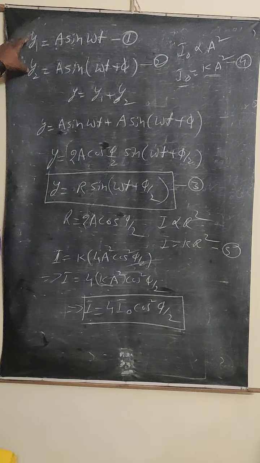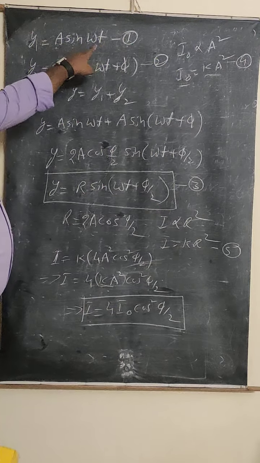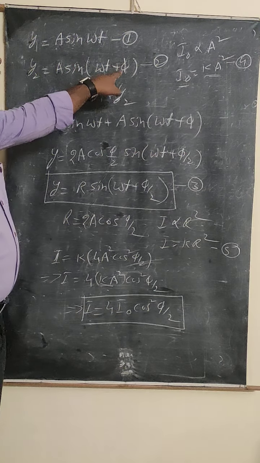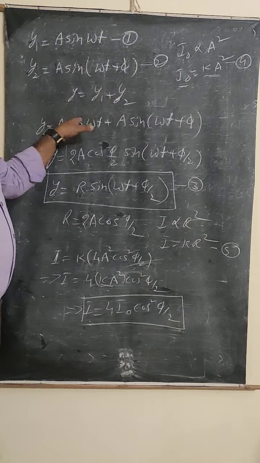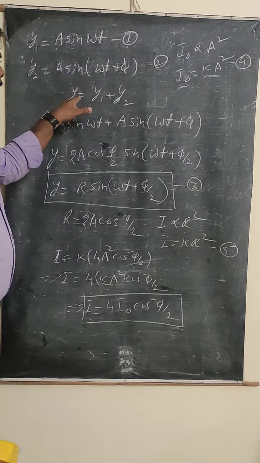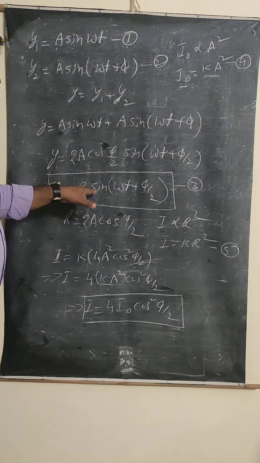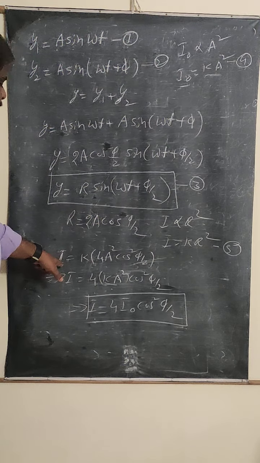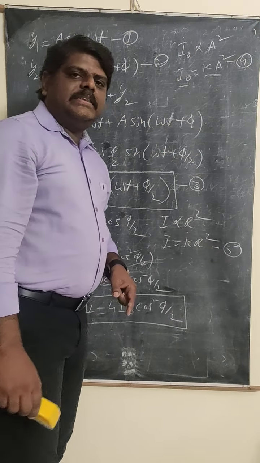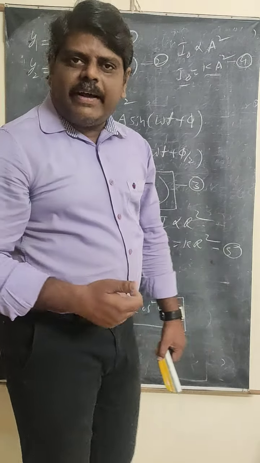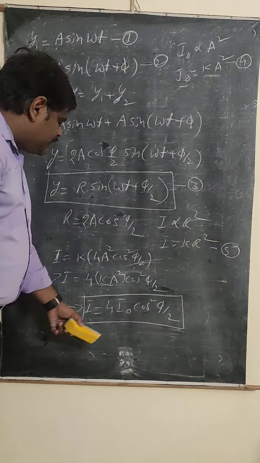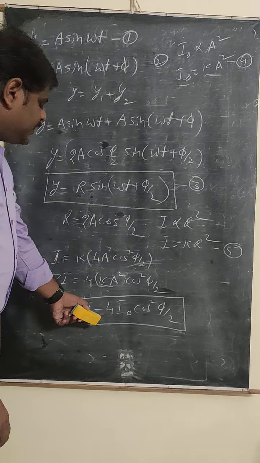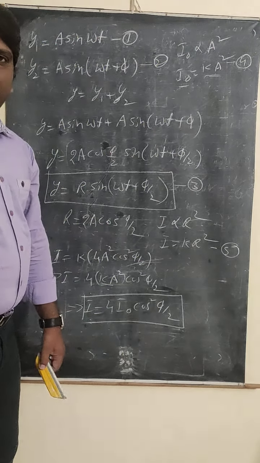Remember here, you are taking the two light waves, a sin(omega t + phi). After that, you are finding the resultant amplitude, the resultant displacement, and you can simplify it. From this, you are going to find the intensity. Intensity is directly proportional to the square of the amplitude. Based on that, we derive I = 4I naught cos square phi by 2.